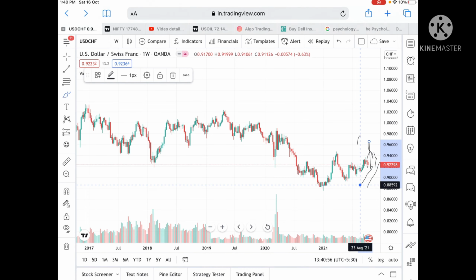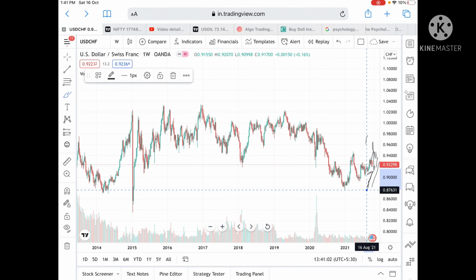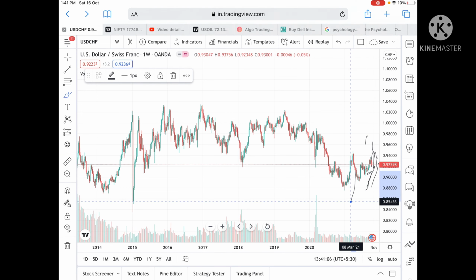0.87952. Okay, and because once this range breaks, we can see it can go further low to a level of 0.89, and from there we can see it can go further low, can touch a level of 0.87, and then we'll be on the selling side and can go to a level of 0.85 also.